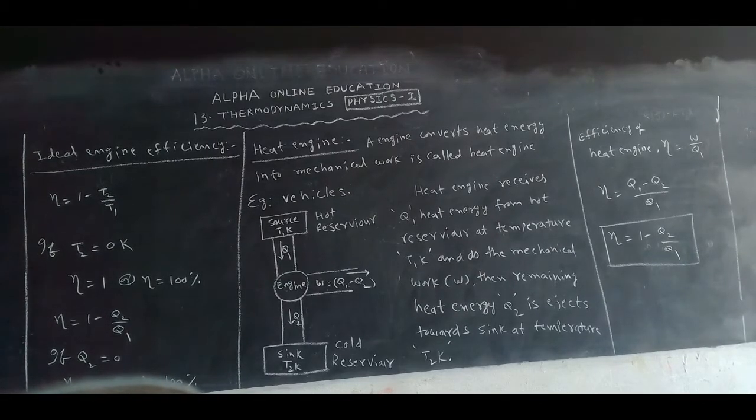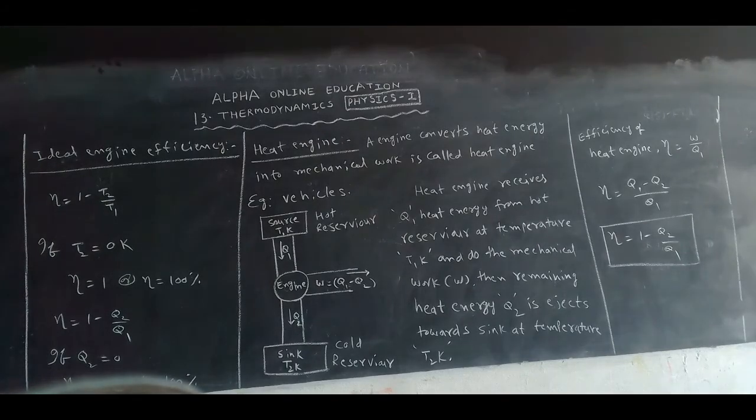This is also one of the important questions in this chapter. The source is at temperature T1 Kelvin, and from that source the engine receives heat energy Q1. Then it does the work and gives Q2 heat energy to the sink or surroundings, which is at T2 Kelvin.